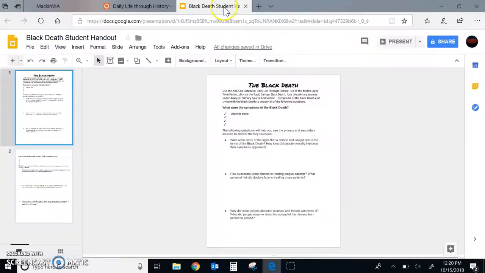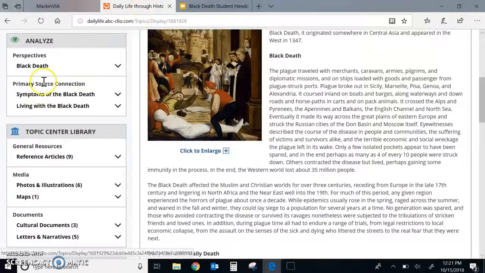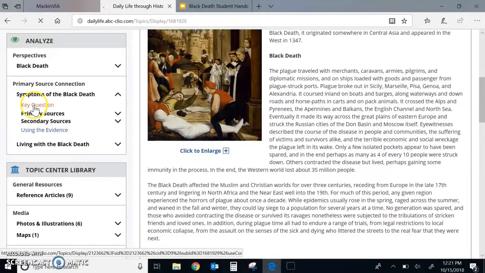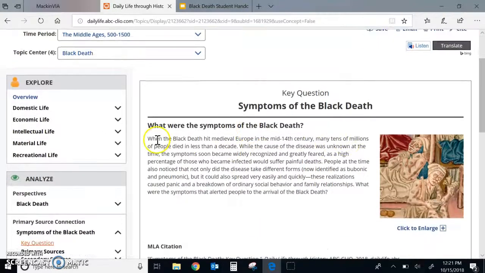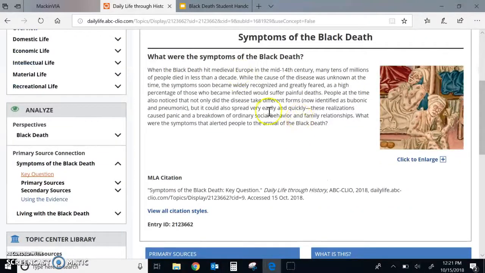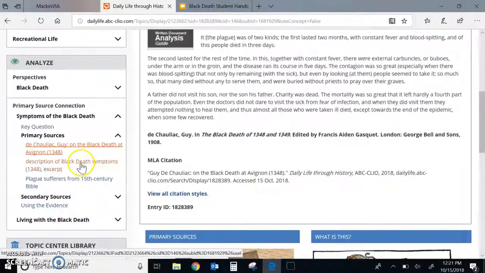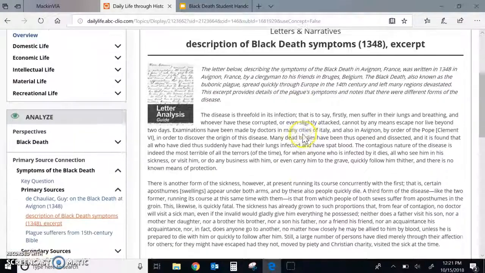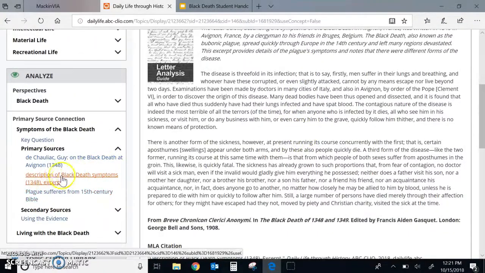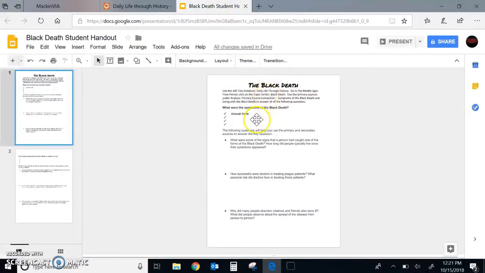So if you take a look at your handout, the first thing that we're asked to look for is right here. What are the symptoms of the Black Death? So right here under primary source connection, it says symptoms of the Black Death. If you click this down arrow, that is the same key question right here. In order to find that information, you'll need to click over here under primary sources, and you'll find some letters and different descriptions of what was going on, what it was like to have the Black Death, and you can answer that question on your handout.